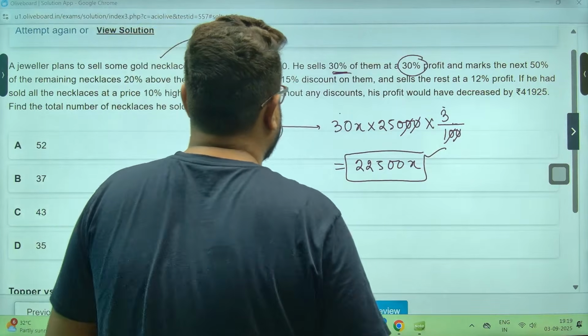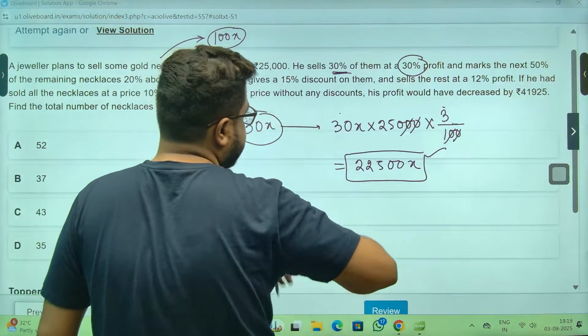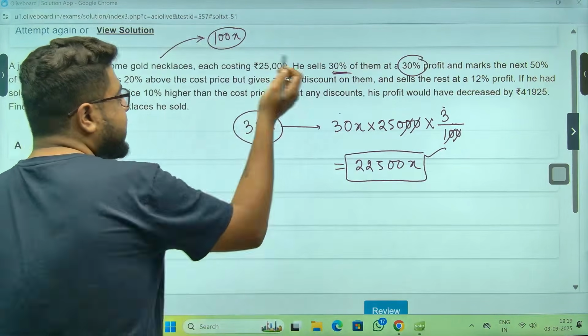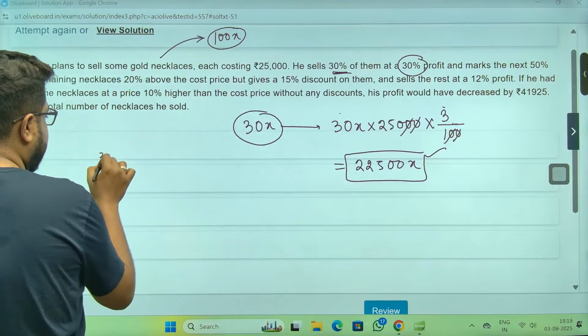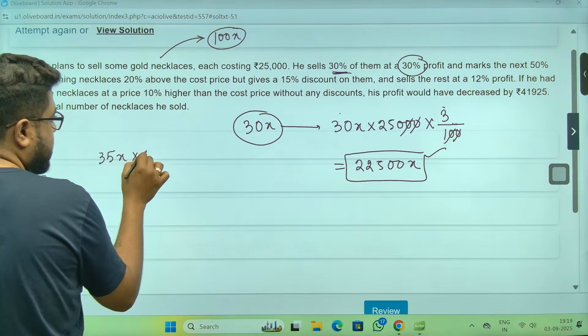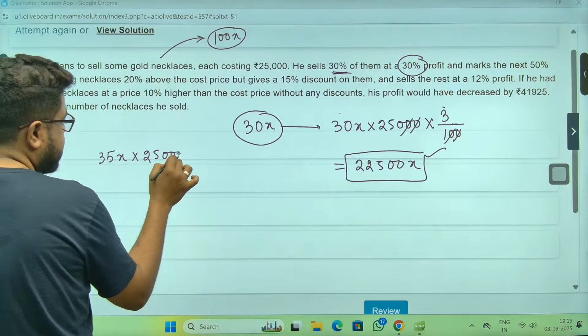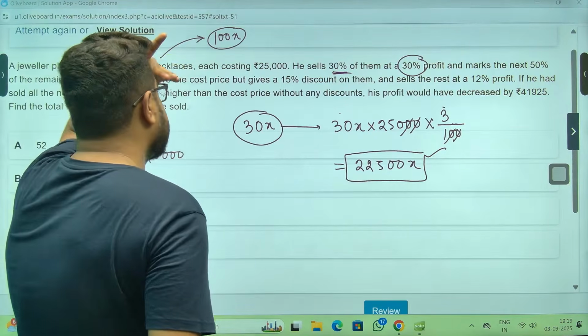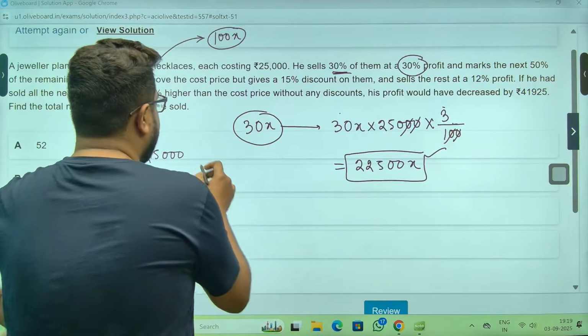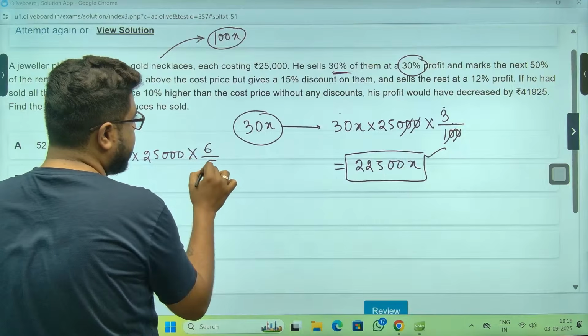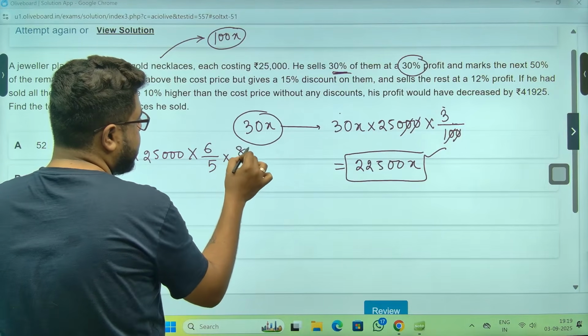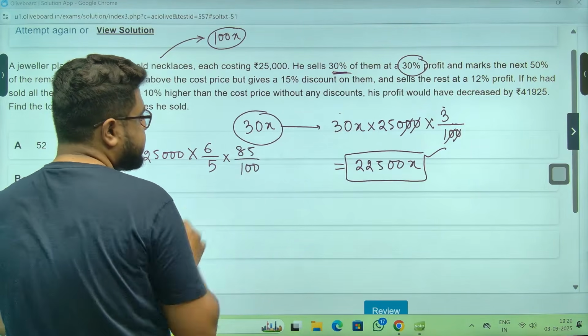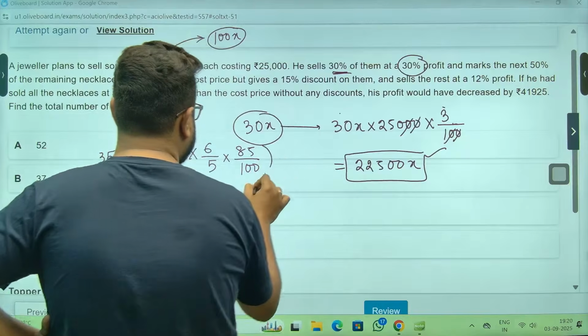this is the profit. Okay, next 50%, 70x remaining, so 35x necklaces. So cost price will be 25,000 into, sir, 20% above cost price, so into 6 by 5 into 85 by 100, sir. This is the SP, sir.